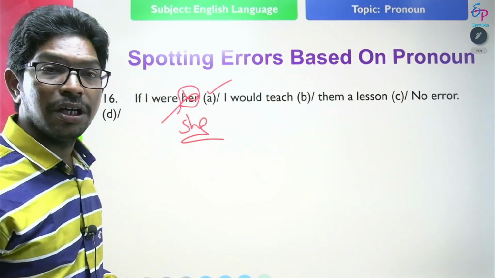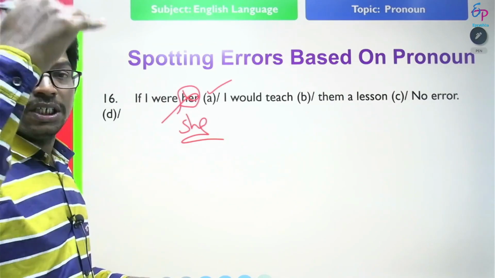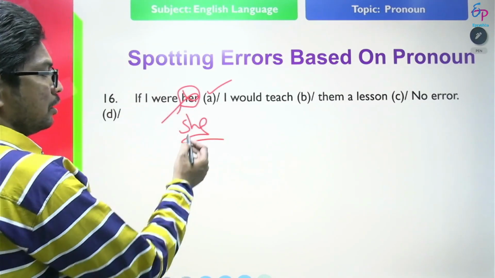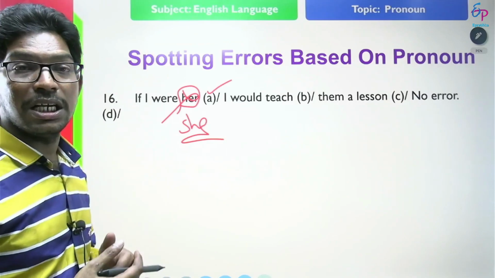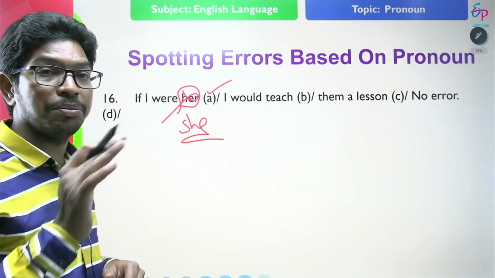If I were they, if I were he, if I were she, we should only use subjective pronoun after if there is a pronoun that is used as a subjective complement.